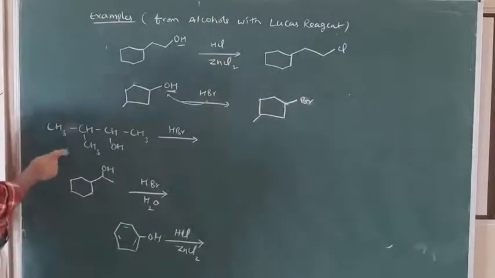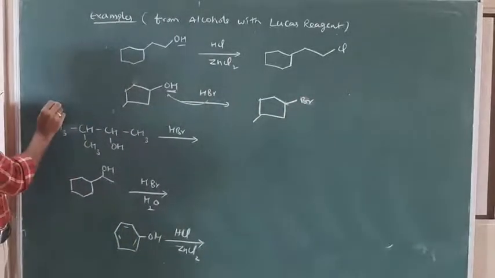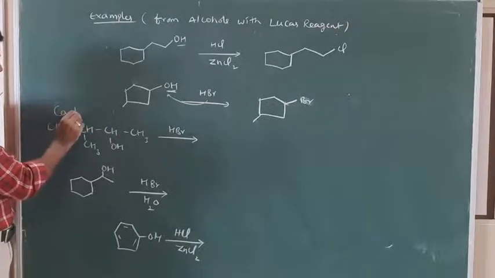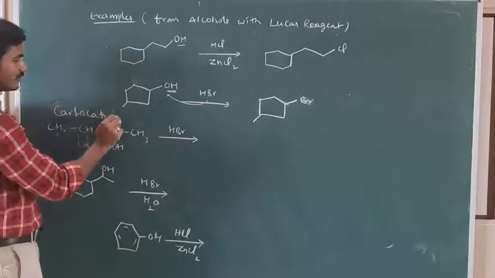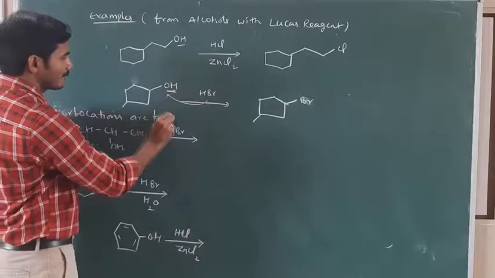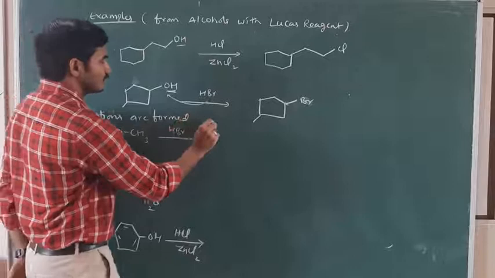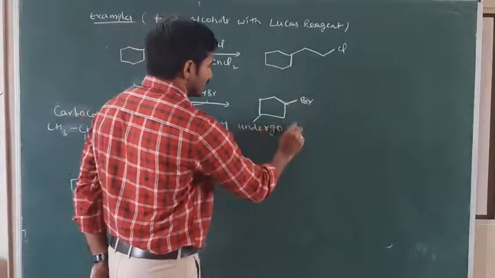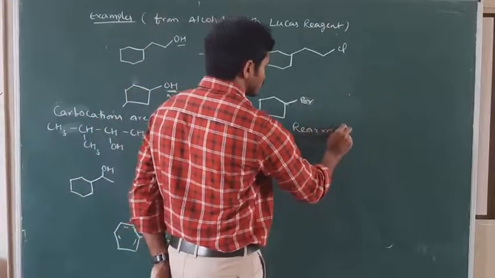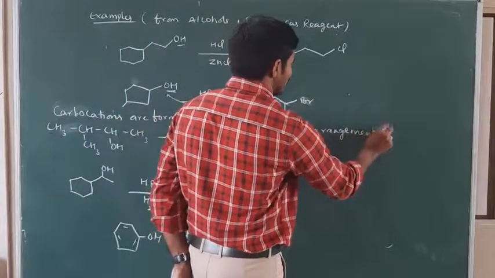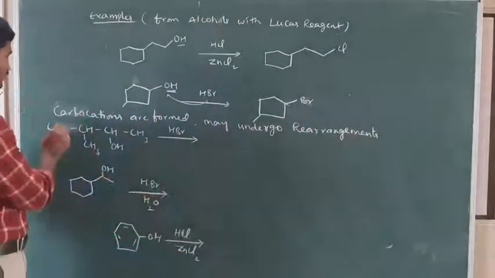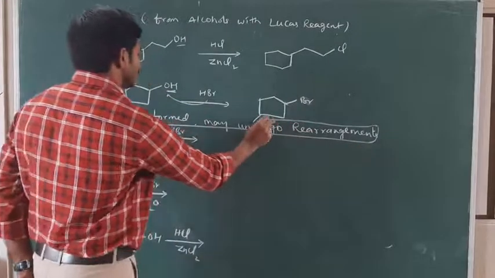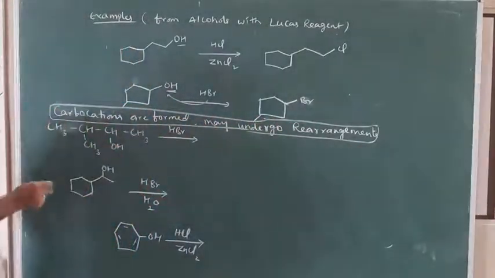And see these two examples. Here, whenever the carbocations are formed, then they can undergo rearrangements. Wherever the carbocations are formed, they may undergo certain types of rearrangements. You can see in this one.